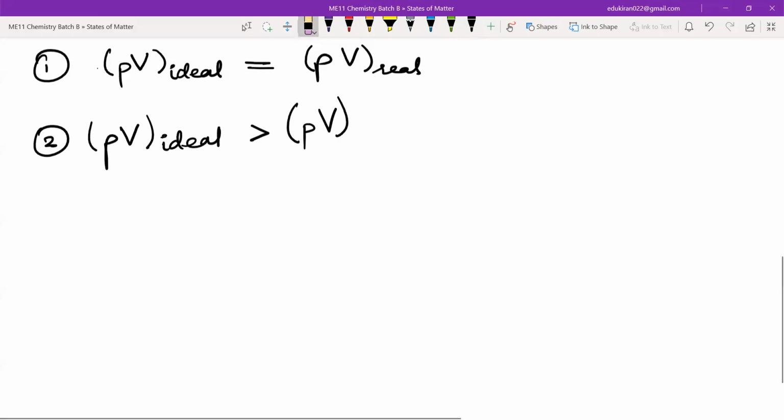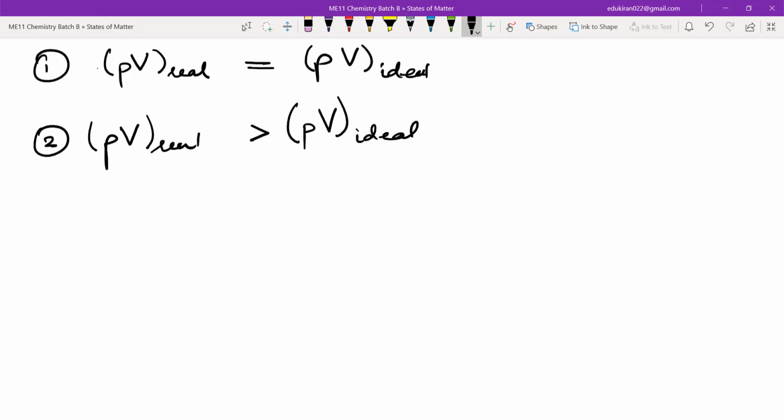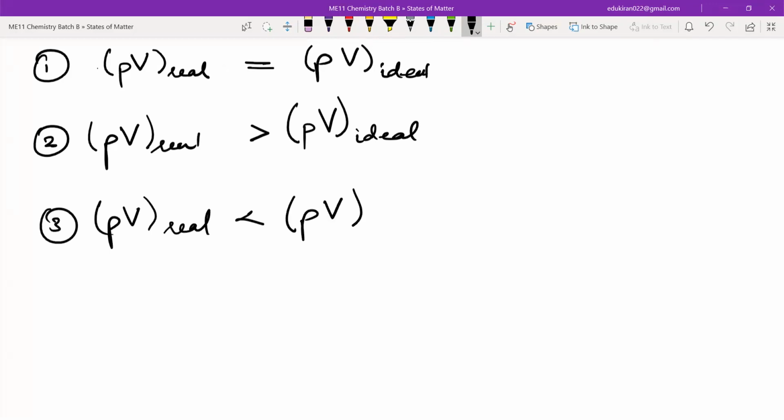Let me wait a second. Let me not write it like this. Let me write it the other way. That will help me later. This is real is equal to ideal. And here I am writing real is greater than ideal. And the third can be if the PV that we have measured is less than the PV that is ideal.